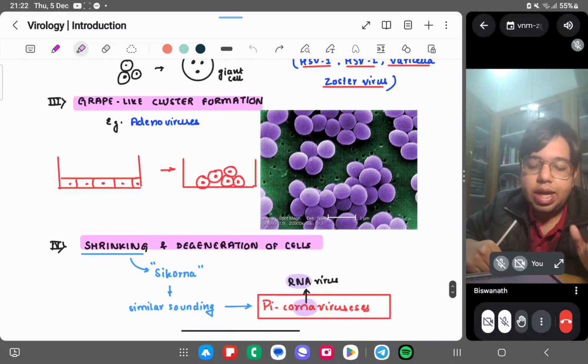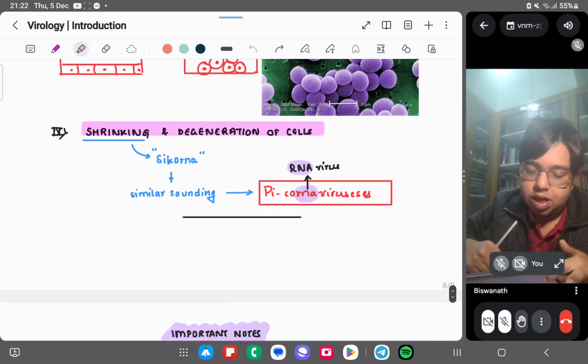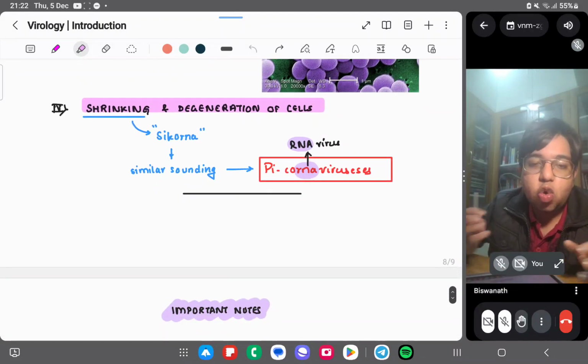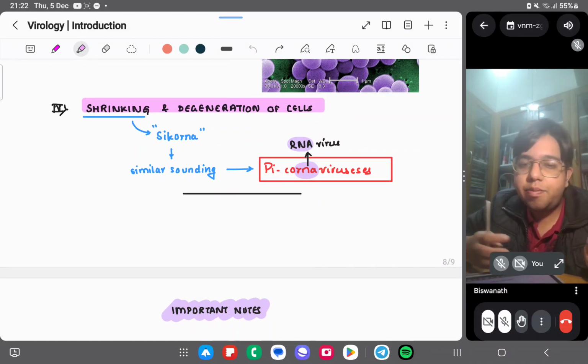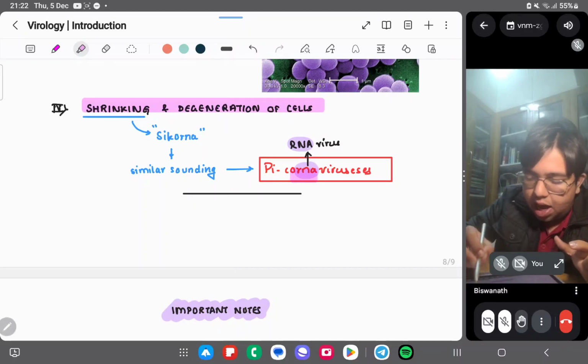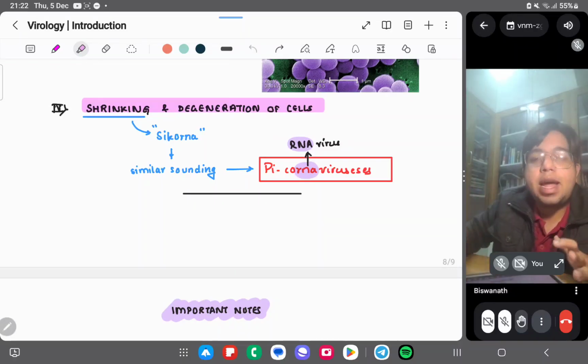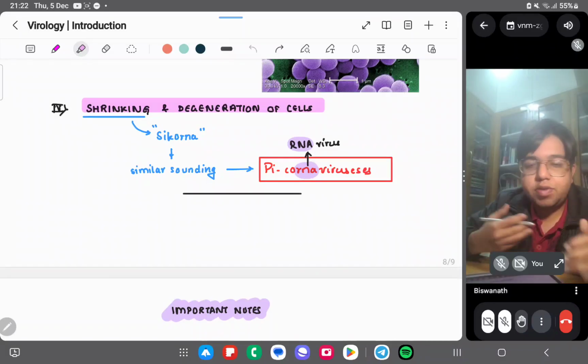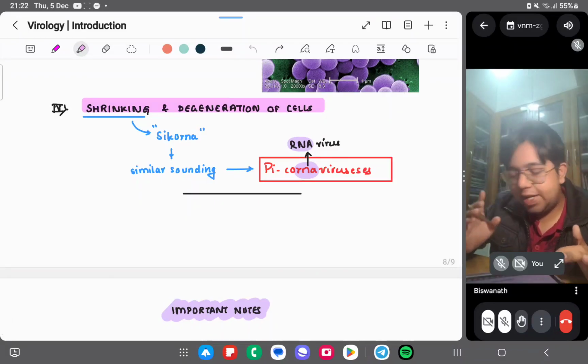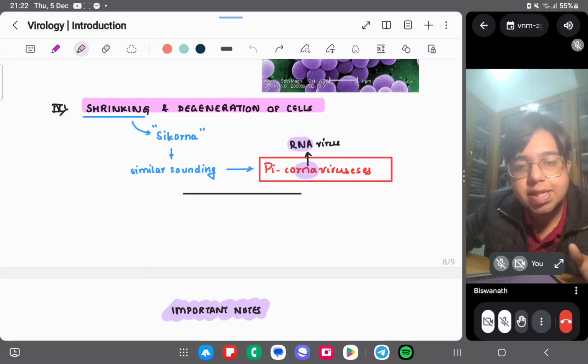Right. Grape-like clusters are seen with viruses like adenovirus. Then shrinking and degeneration of cells, which is seen with picorna viruses, the RNA viruses. You can see the RNA word is there. Okay, it is an RNA virus. So picorna viruses cause shrinking and degeneration of cells.